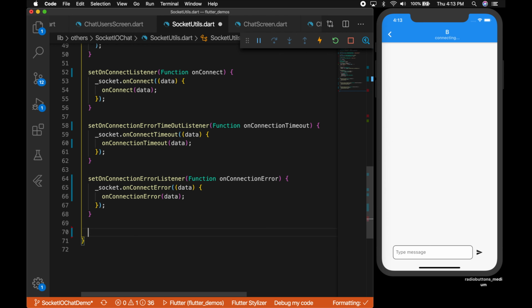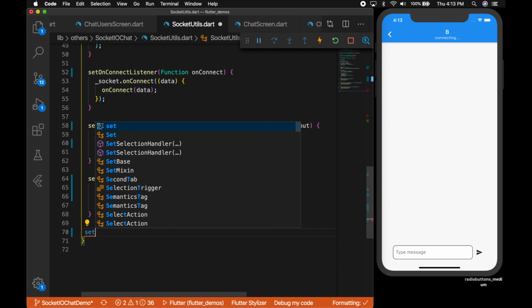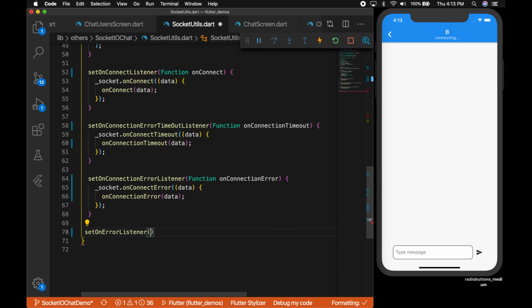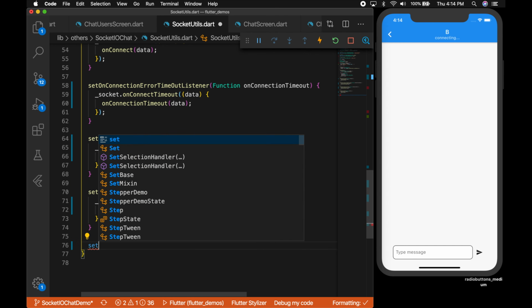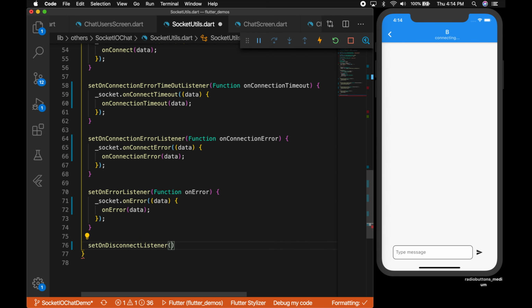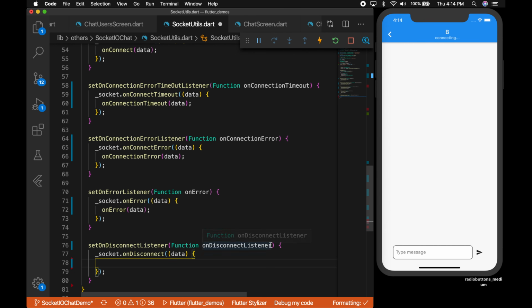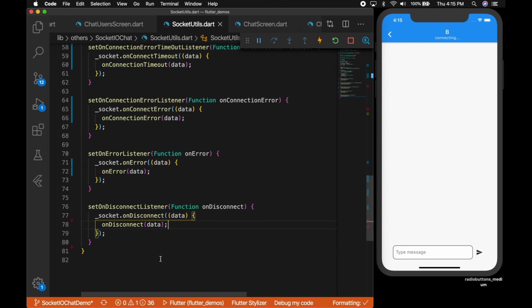Okay, and the next callback is set on error listener and pass in our function similarly. Okay, and get the callback from the socket, and if there is some error, we're going to call our function with the data. Okay, and now the next function is set on disconnect listener, so we'll be getting a callback when the socket is actually disconnected. Okay, so that will be socket.on disconnected, and when it is disconnected, we are going to call our function on disconnect with the data. So now we have the basic callback set.